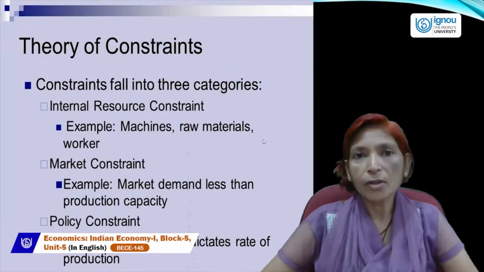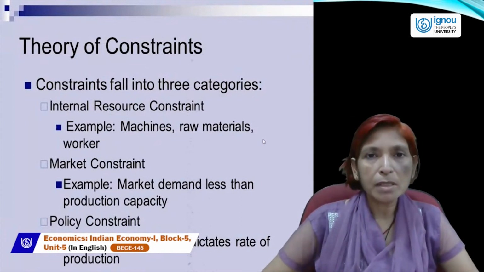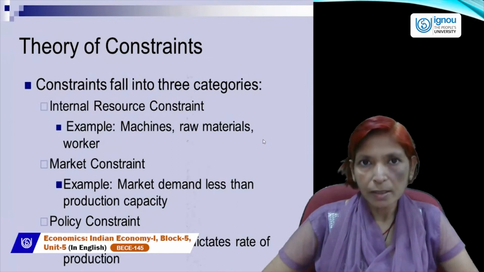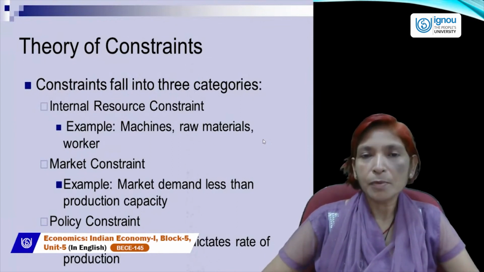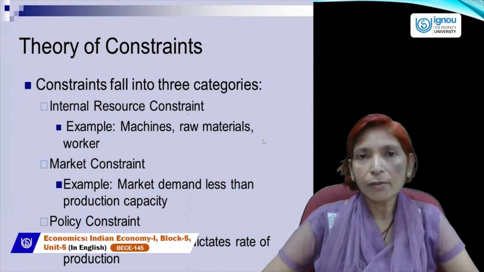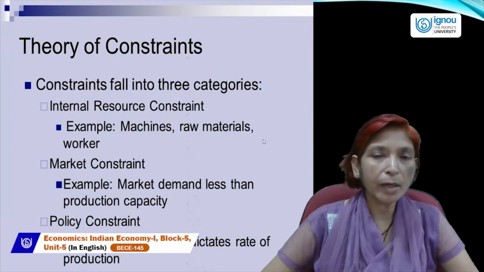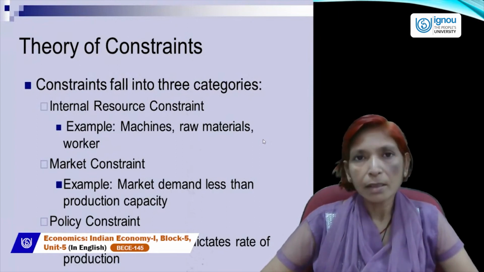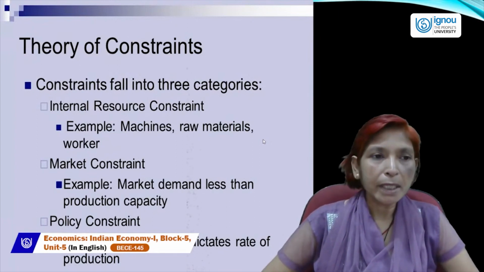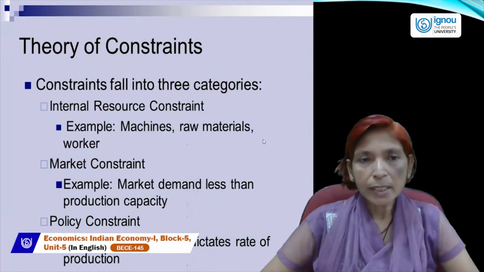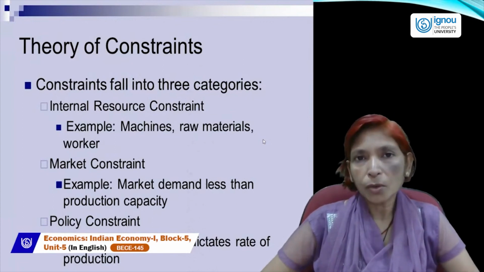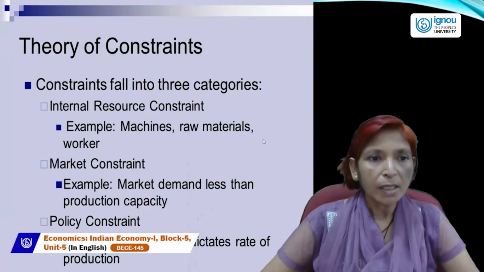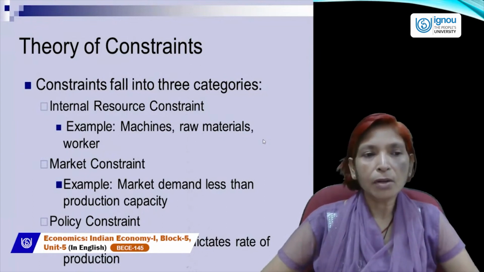Next is the theory of constraint. This unit is named resources and constraints, so in this unit you will study the various types of resources and how they affect economic growth and economic development, and what the constraints are which affect our economic development. The theory of constraint tells us that some constraints, hindrances or obstacles badly affect our economic growth and economic development. There are many types of constraints.